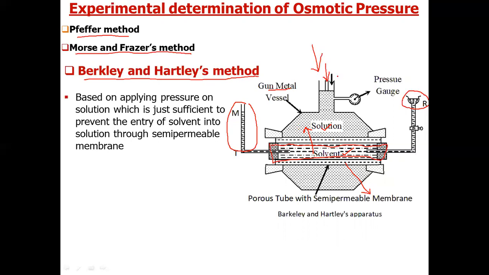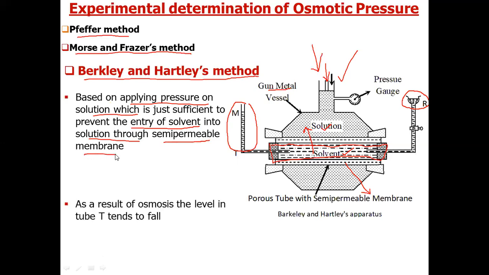This is the main principle of this method. It is based on applying pressure on the solution which is just sufficient to prevent the entry of the solvent into the solution through the semi-permeable membrane.